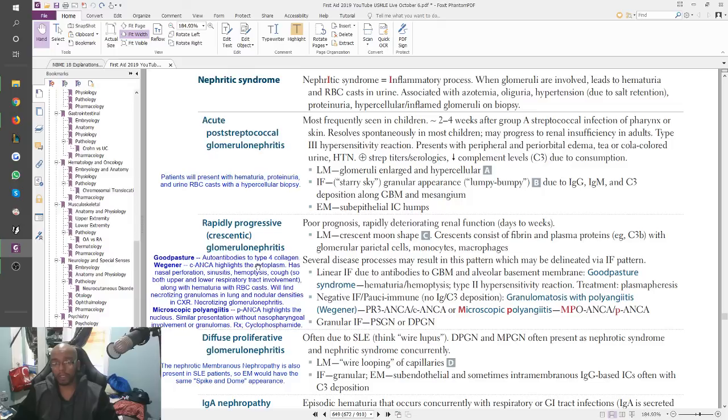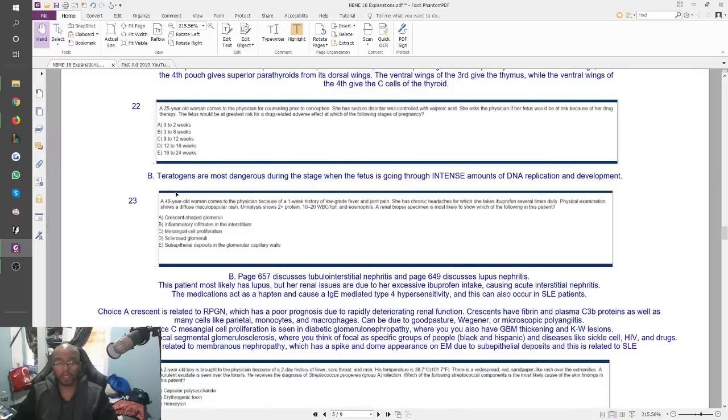Goodpasture, where you have autoantibodies to type 4 collagen, it's a type 2 hypersensitivity. Wegener's, granulomatosis with polyangiitis, right? Microscopic polyangiitis, the things we looked at in cardiovascular path. So these are not her problems, so you shouldn't be picking A at all. B is the answer. I'll come back to that.